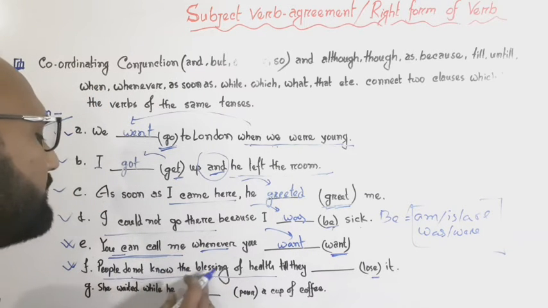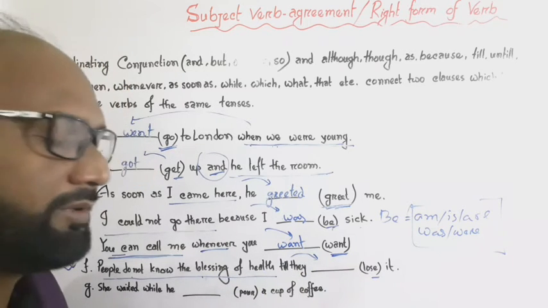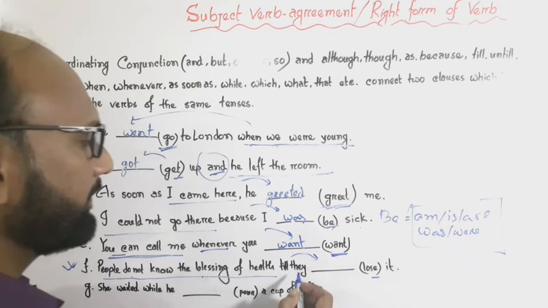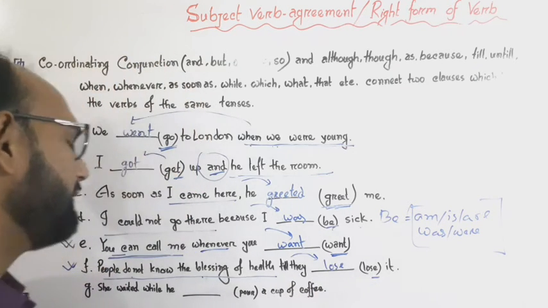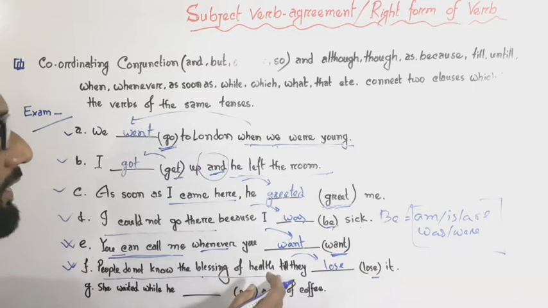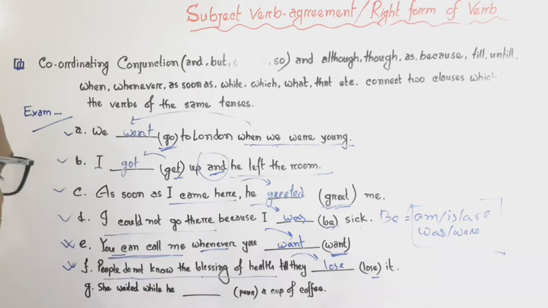And so the last clause will also be the same. They lose it. People do not know the blessing of health till they lose it.